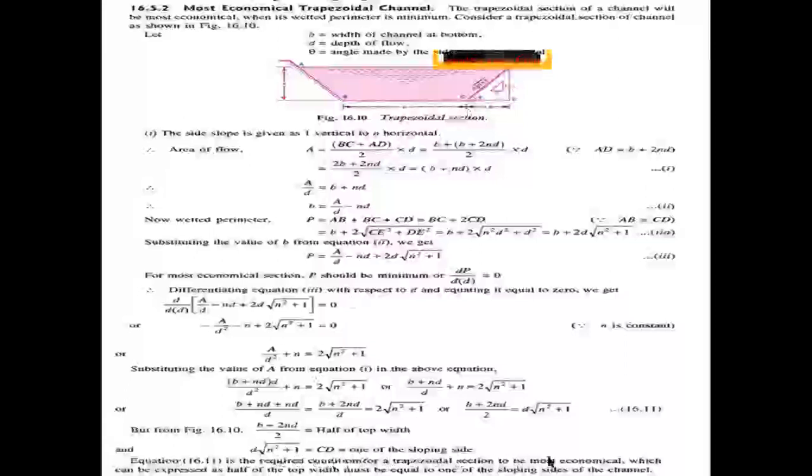Now for the most economical section, half of the top width must be equal to one of the sloping sides of the channel. We must follow this rule: half of the top width of the channel is equal to one of the sloping sides of the channel. For that, we get the most economical section.